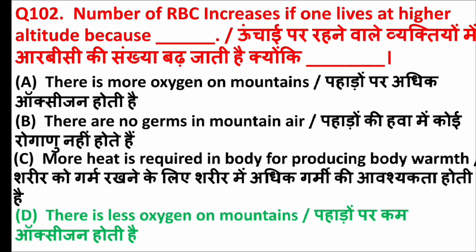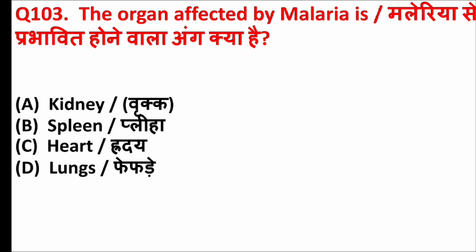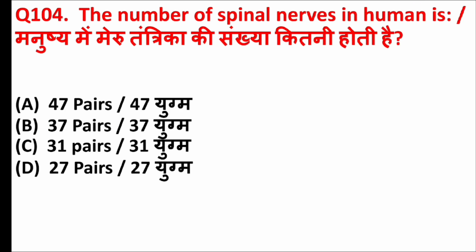Answer is option D, there is less oxygen on mountains. The organ affected by malaria is. Answer is option B, spleen. The number of spinal nerves in human is. Answer is option C, 31 pairs.